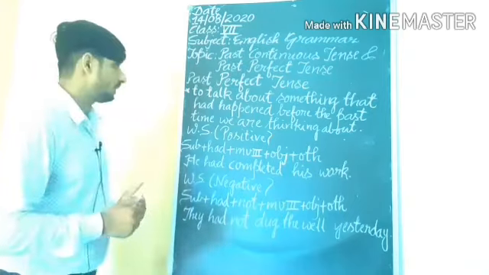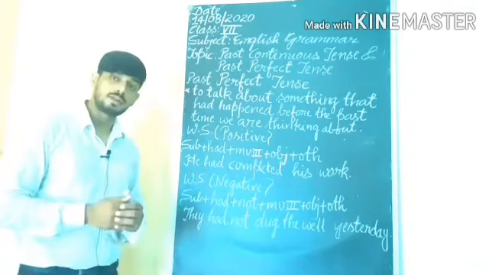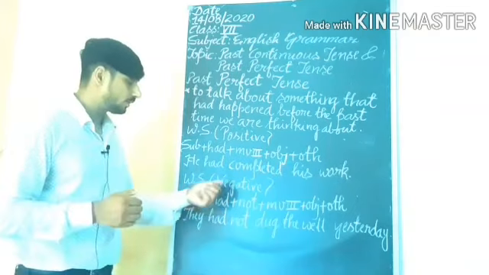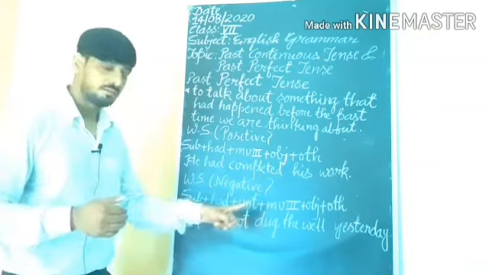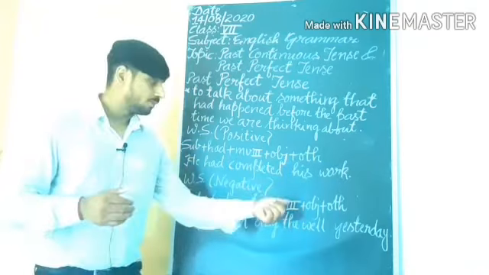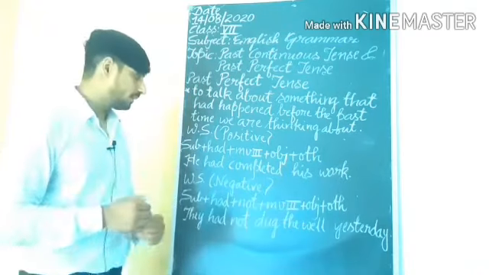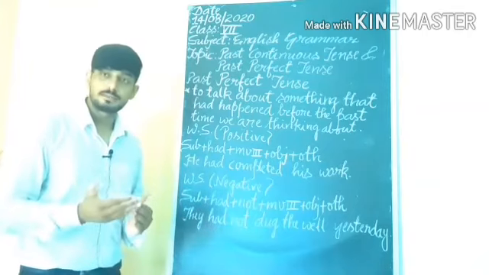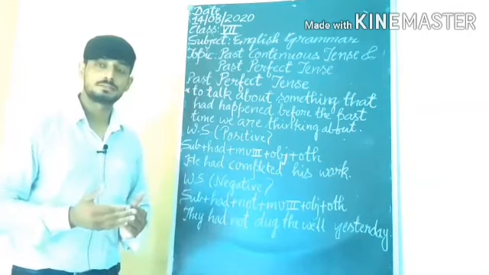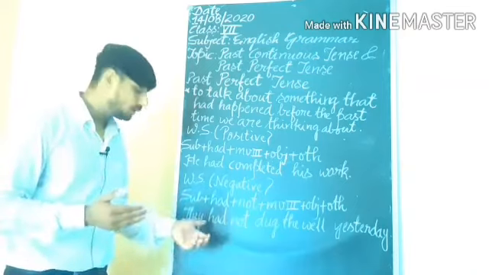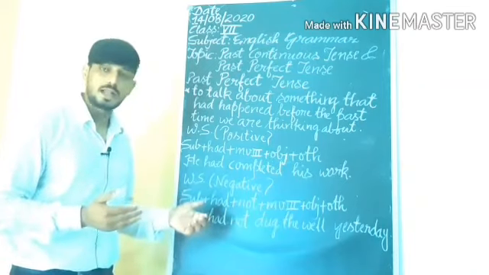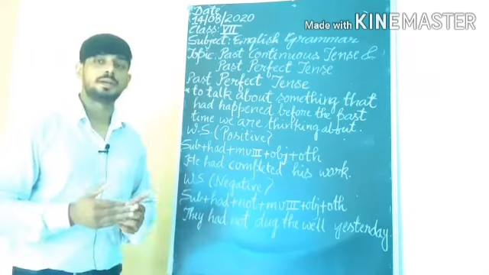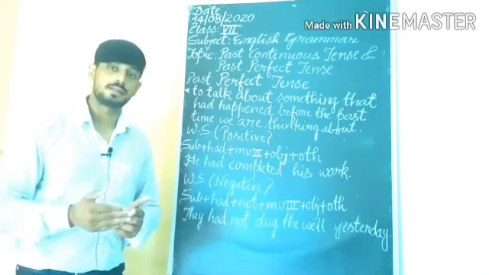The past action we talk about here is the completed action which had completed in the past time. Understand? Afterward, the negative word structure: subject plus had not, main verb third form plus object plus other. I have told you that with each pronoun we will use only had. Had is the singular helping verb in this tense.